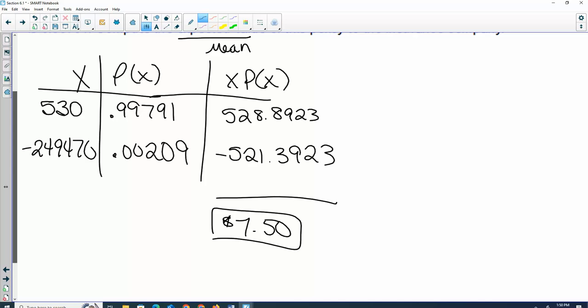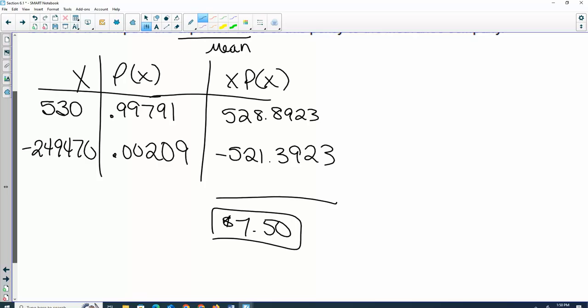Now, will that work if they only insure 20 people? No, because if one of those 20 people doesn't survive the year, the insurance company's in a lot of trouble. But if they insure 200,000 people, would this work? Yes. So that's why this has to work for large numbers, it wouldn't work for a small number.